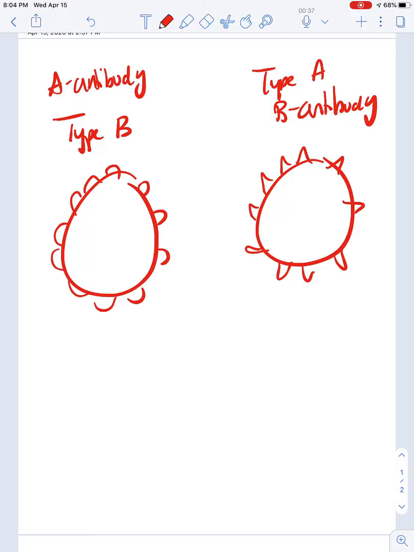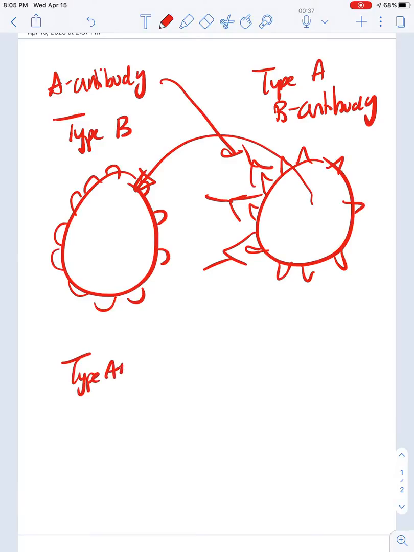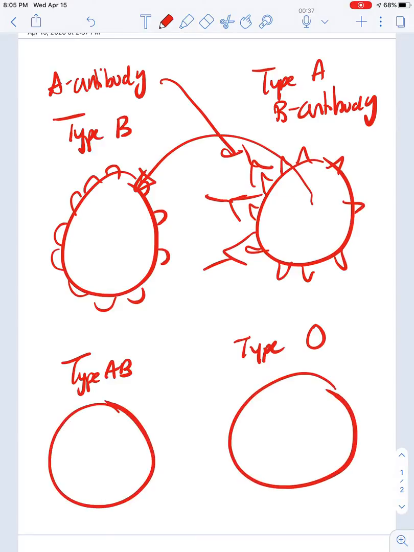So that just means if type A donates to type B, their A antibodies will attack type A blood, like that. Okay? And so that means if you're type AB or type O, can you guys tell me what kind of antibodies they'll contain? Well, type AB will have no antibodies.